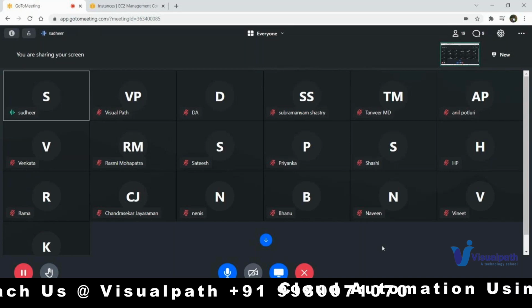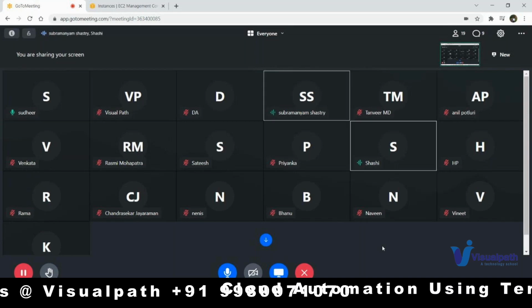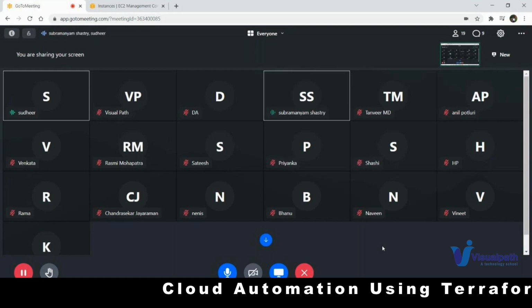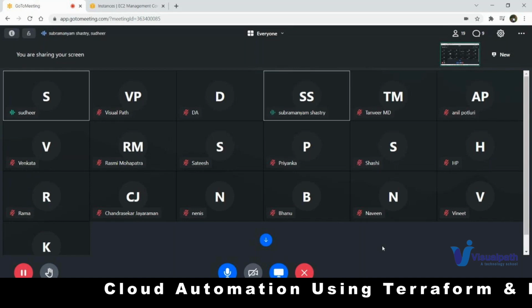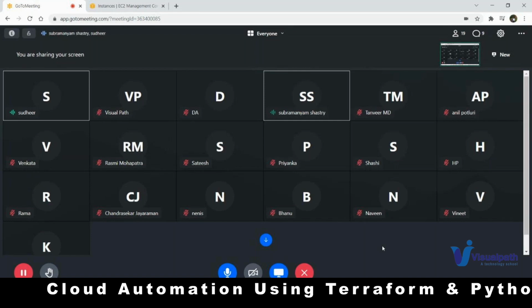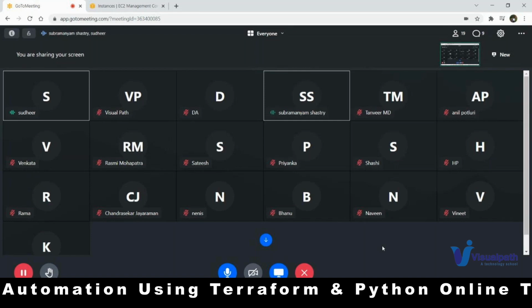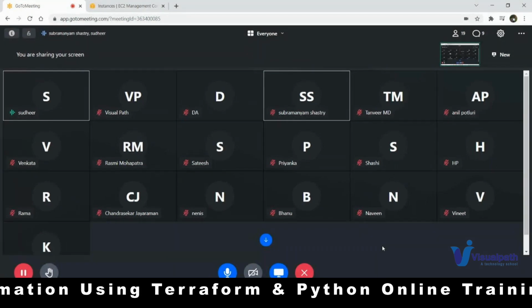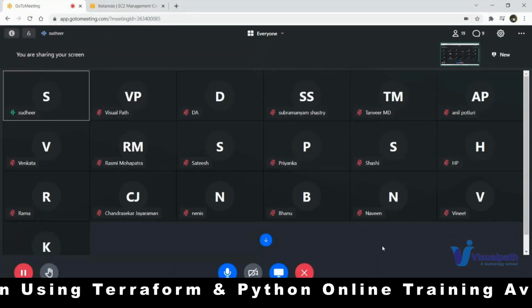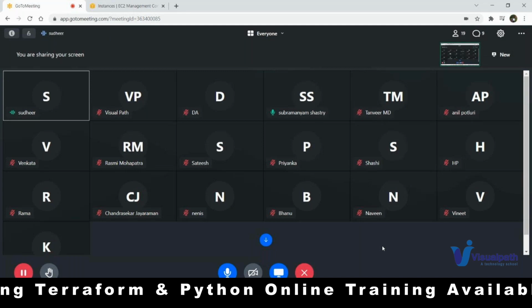Hello, sir. Is Python and Boto3 taught by you, sir? Not by me. Another person will be teaching it. We have designed the course into two parts: one is Terraform with automation, and then Python automation. That's how we have divided it.